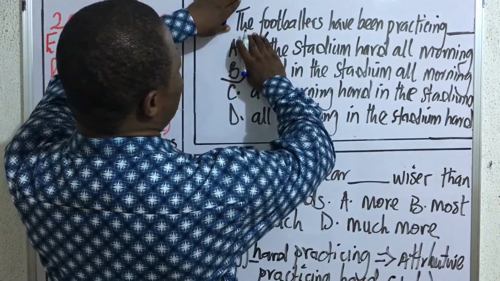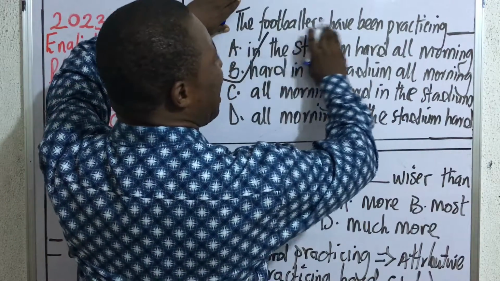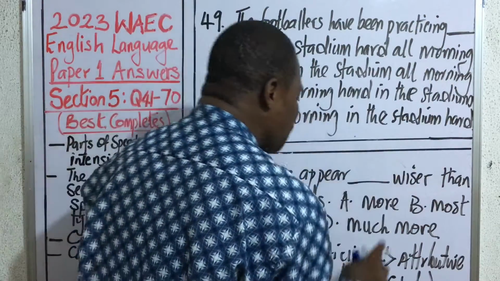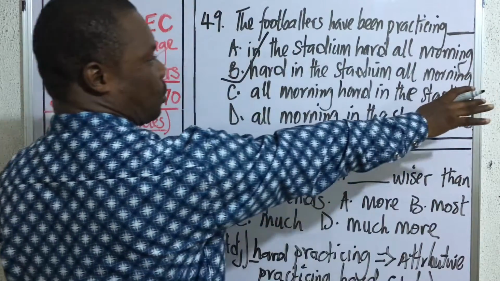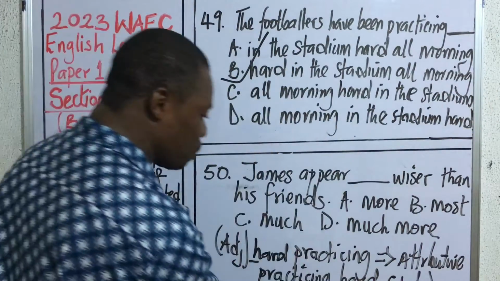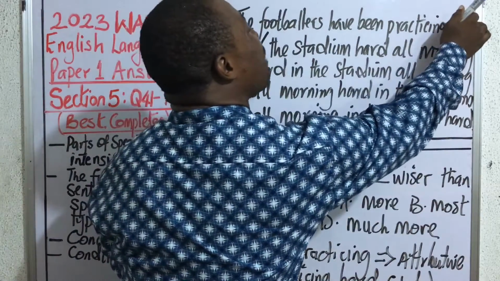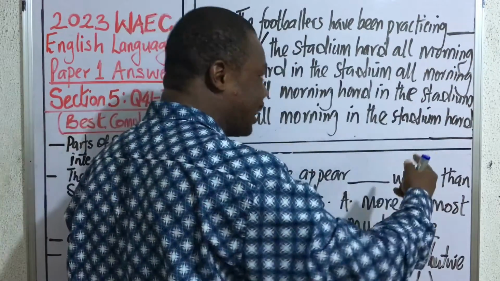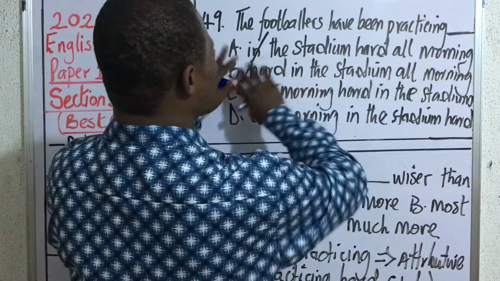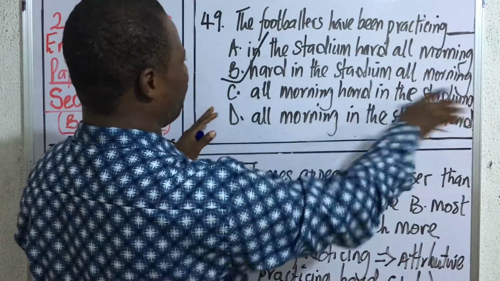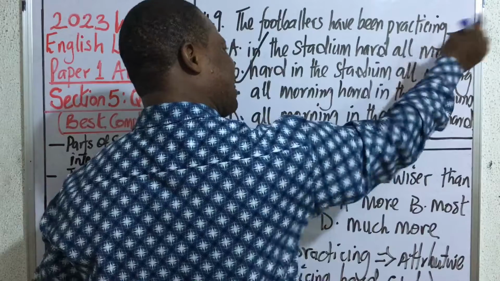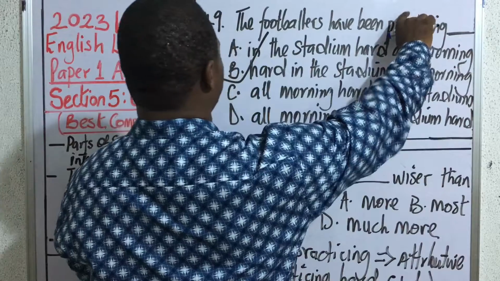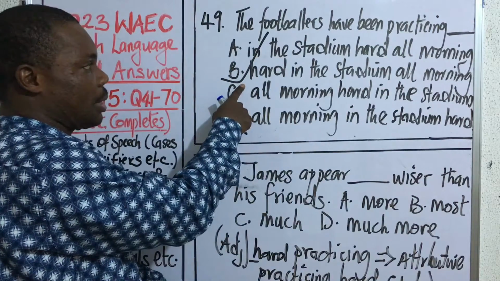So since the construction is the footballers have been practicing, okay, a verb has already been used. So hard is going to be used as an adverb only in this construction. And if hard must be used as an adverb, it will come immediately after the verb. So practicing hard, take note, it will come immediately after the verb. So it will not come after some other construction like in the stadium all morning. No, it's going to come immediately. Practicing hard describes how the practicing has been taking place. So that's why B is the correct answer.